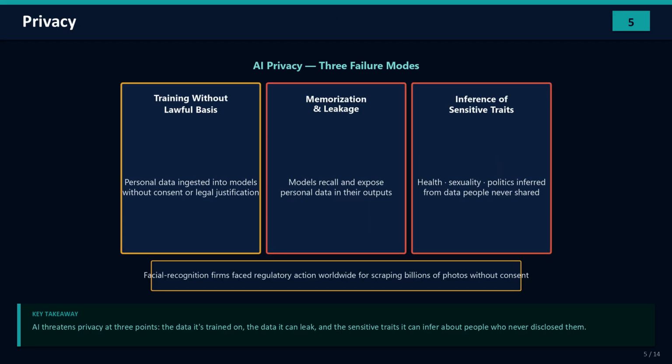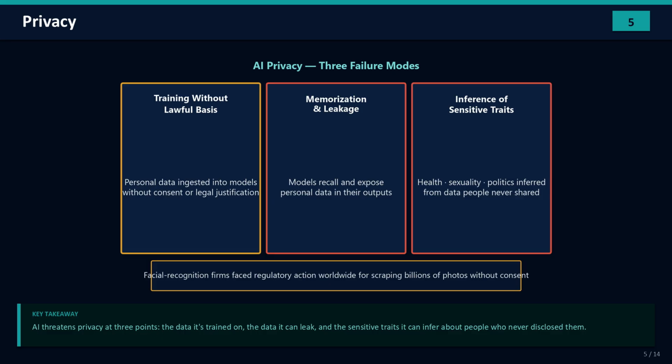Next, privacy, and AI threatens it at 3 distinct points. First, the input: models are often trained on personal data without a clear lawful basis or consent. Second, the model itself: large models can memorize and then leak the personal data they were trained on. And third, inference: AI can deduce sensitive things about you that you never disclosed, your health, your sexuality, your politics, just from patterns in ordinary data.